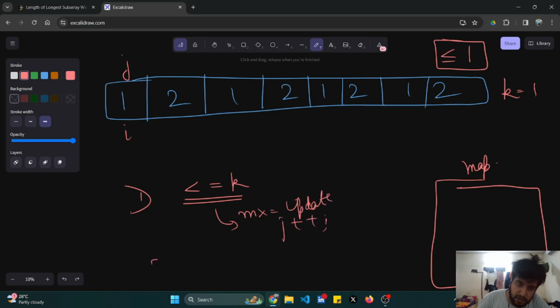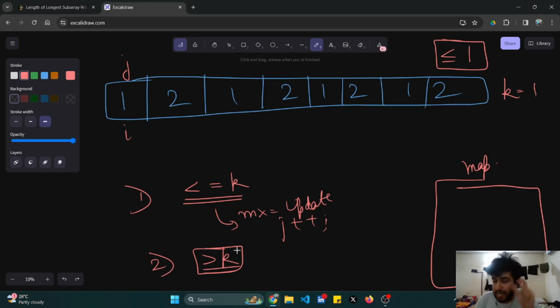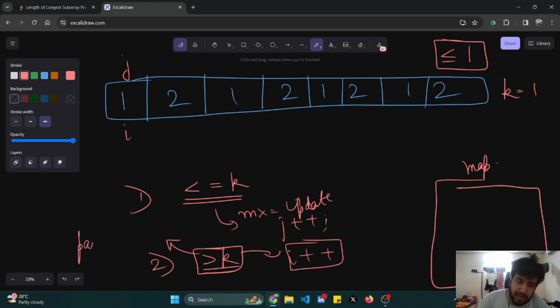And when that particular element's occurrence is greater than k, I'll increment my i pointer till the occurrence of that element becomes less than or equal to k.